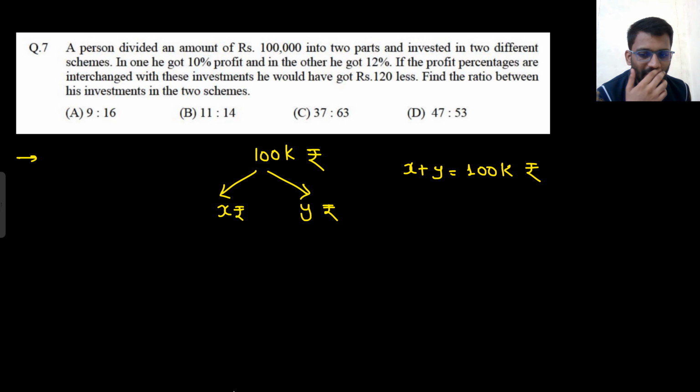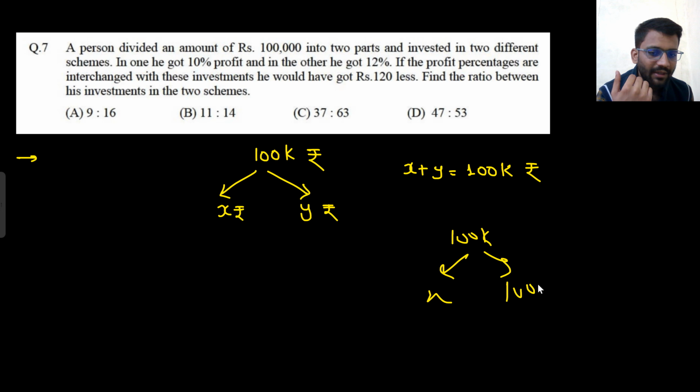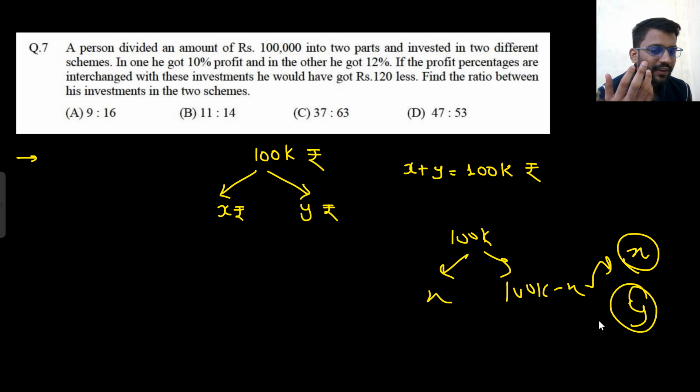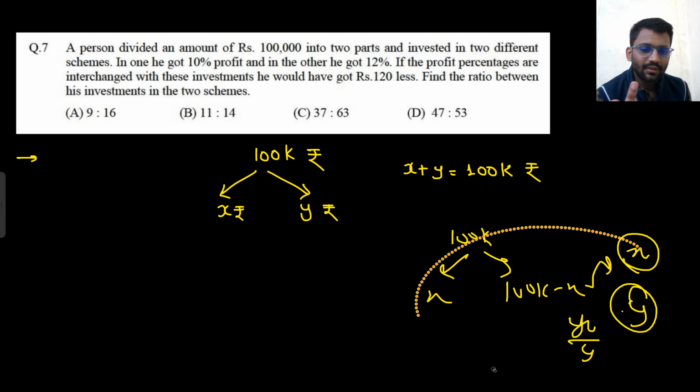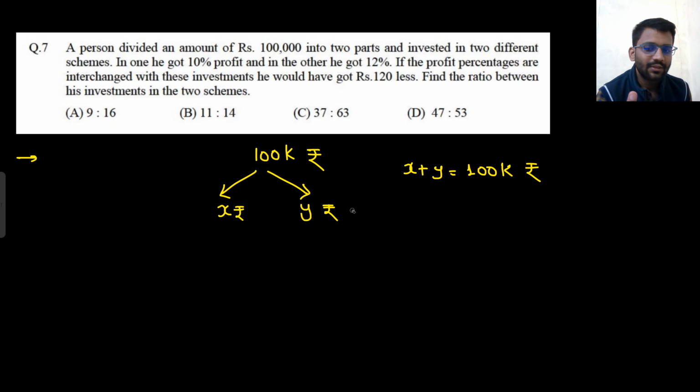Are you getting my point? What most of the guys would do, they would say 100k, here x, here 100k minus x. But don't do that. Here you will be finding the value of x, then the value of y as well, then eventually you will be finding x by y only. So for easier calculation, just assume x rupees and y rupees.